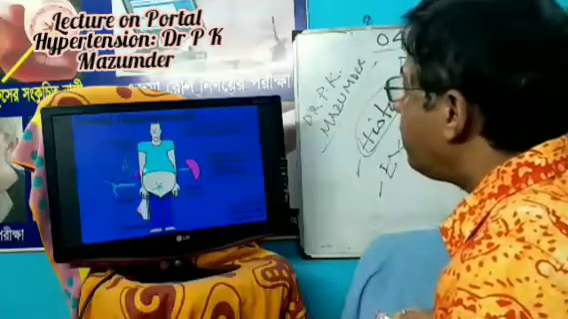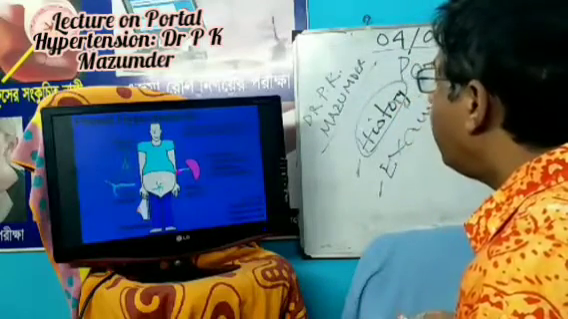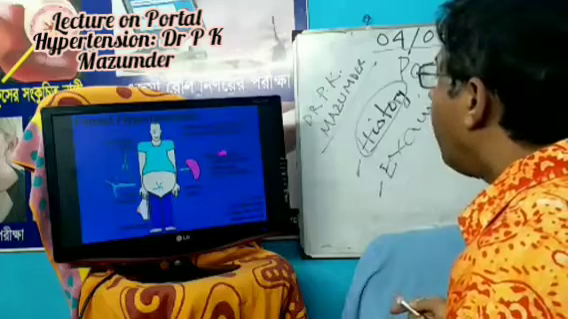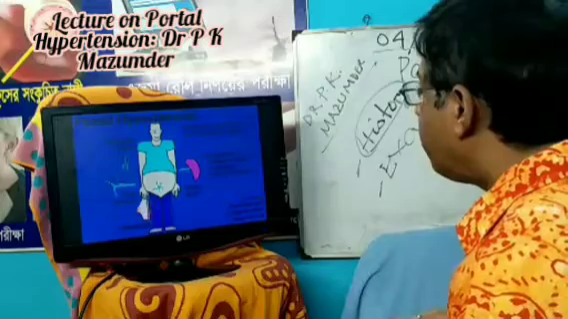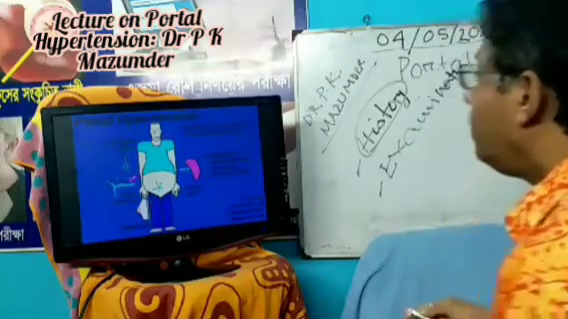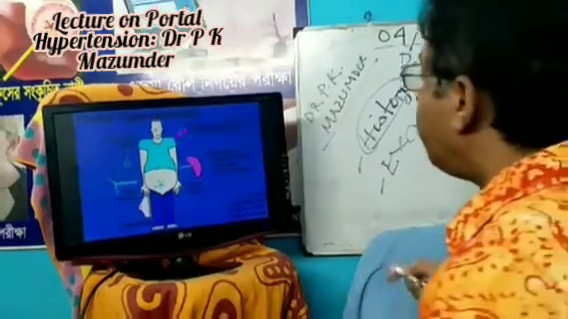There are esophageal varices, caput medusa, hypersplenism, and hemorrhoidal veins. And these signs are evident in this picture.